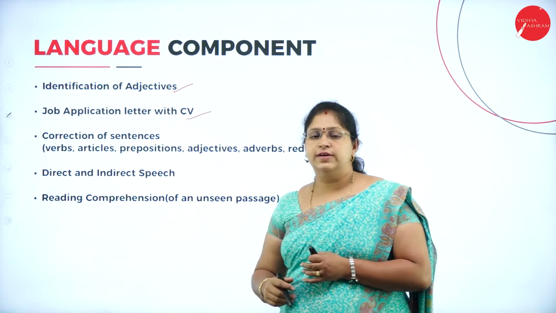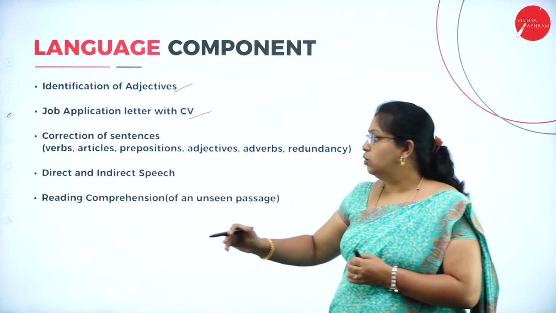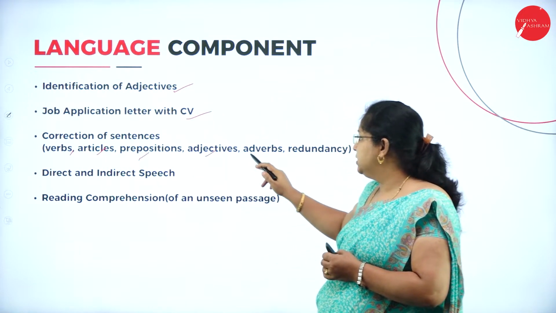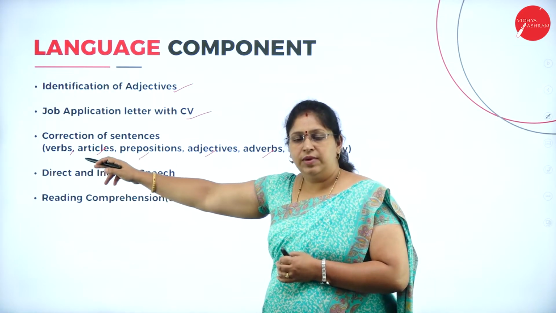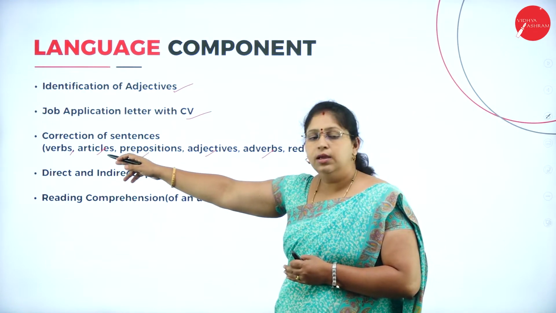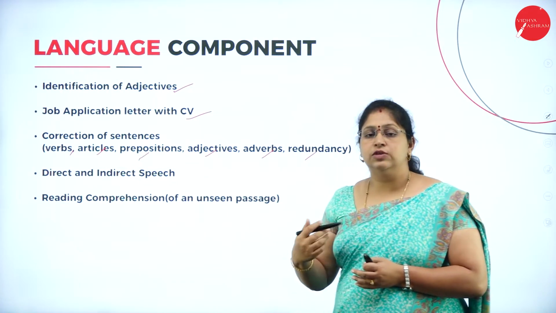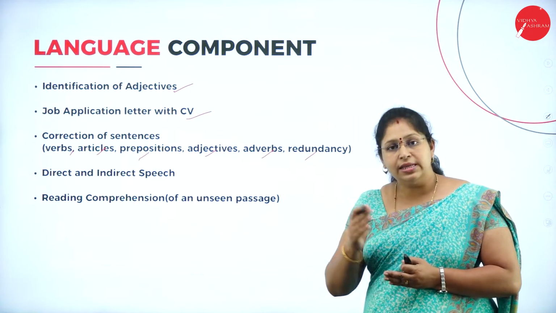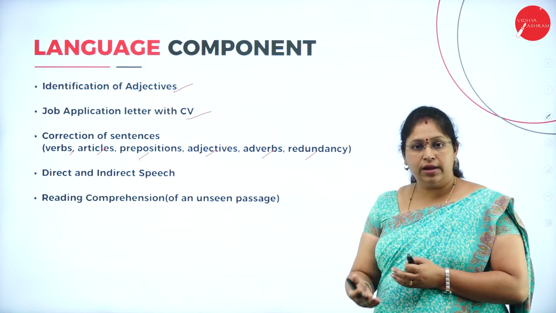Then correction of sentences. While framing a sentence, we make mistakes, right? So we make mistakes in verbs, articles, prepositions, adjectives, adverbs and redundancy. Okay, these you know. We make mistakes in adding the proper form of the verbs, or we may make mistakes in choosing the articles for the sentence. Prepositions, we may use wrong prepositions there, or adjectives may not be matching with the noun in the sentence, or adverbs may not be correctly used.